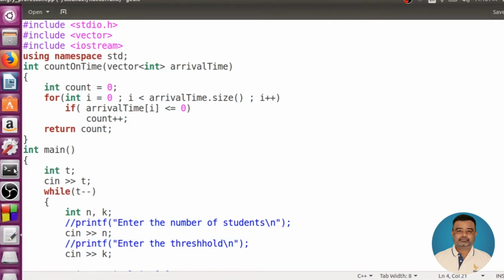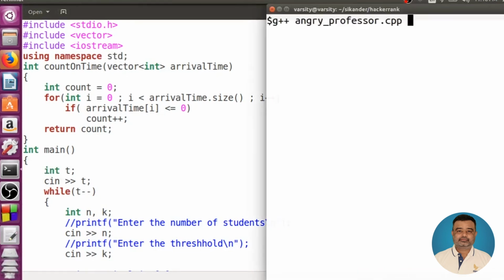So let's save this. Now let's compile this code and understand whether it is working fine or not. It's perfect. Run this. The first input is basically the number of test cases. Let us use only one test case. The second one is the number of students, so let us say there are 5 students, and the third one will be the threshold. Let us say the threshold is 3. The fourth one will be the entry time of the students. So let us say -1, then 0, then -2, then 1, and then 2.